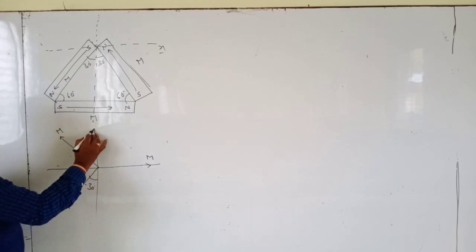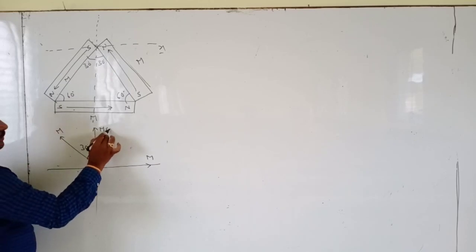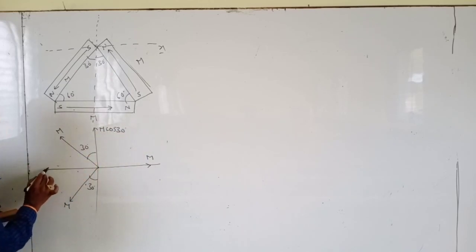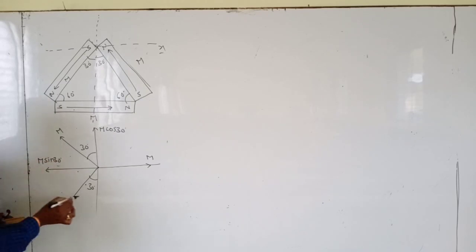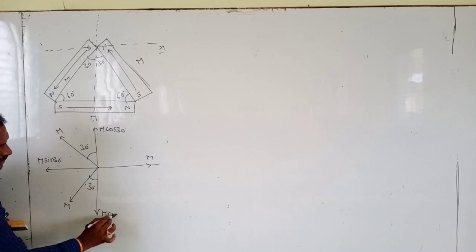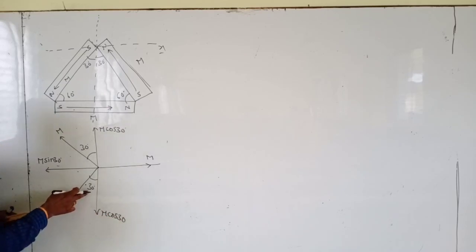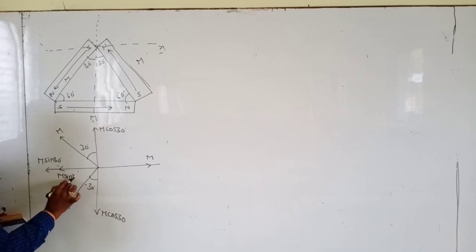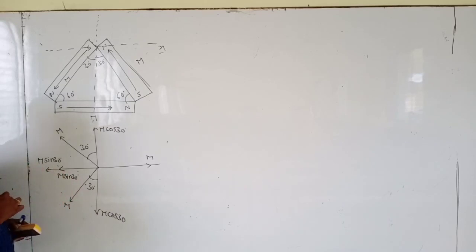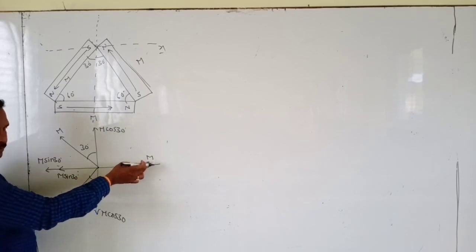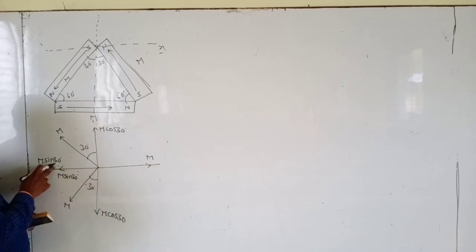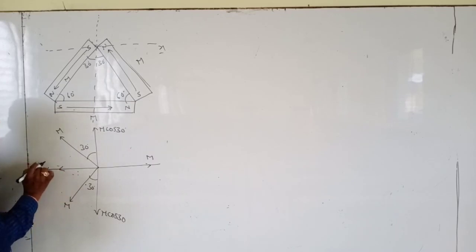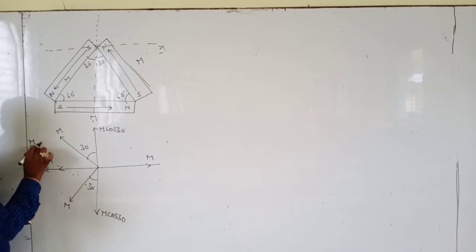Now we resolve into two components. M cos 30 in this direction, M sin 30 in this direction, M cos 30, because it makes an angle theta with the y-axis. This makes M sin 30. Sin 30 means 1 by 2, so 1 by 2 plus 1 by 2, M by 2 plus M by 2.